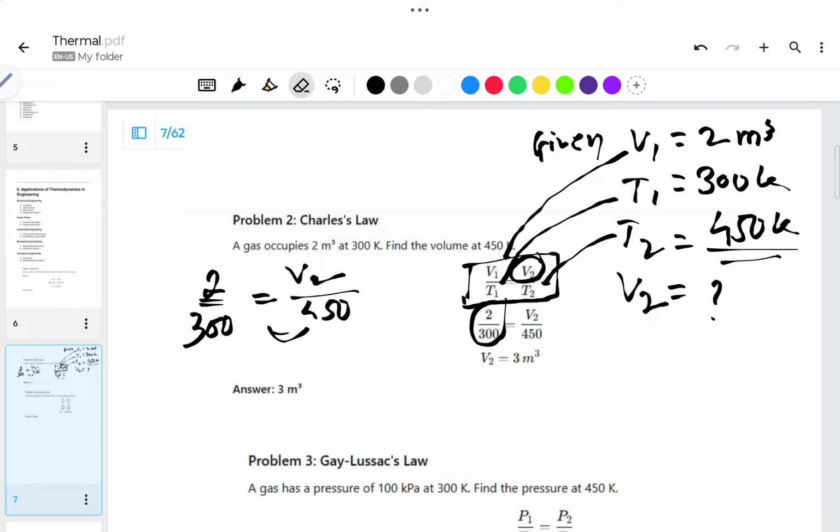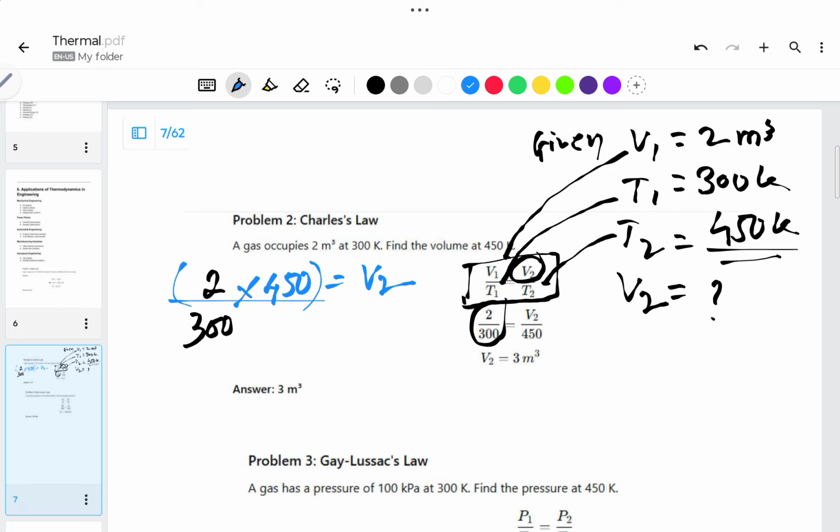When I send it to the other side, it will be multiplied, because it was divided. Then you calculate this with the bracket, and the whole term has to be divided by 300.